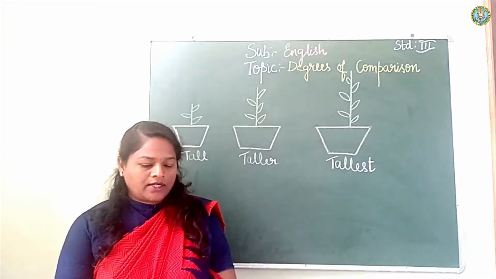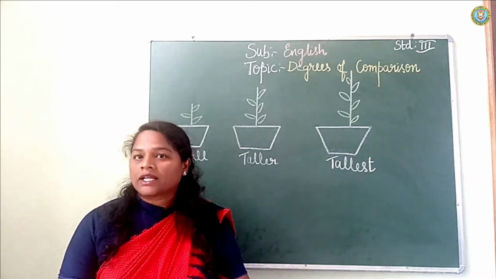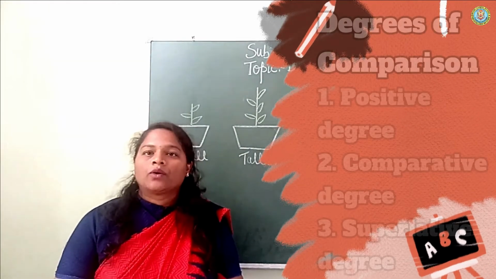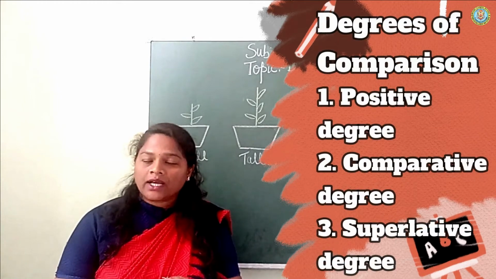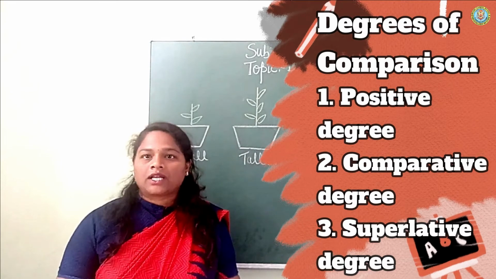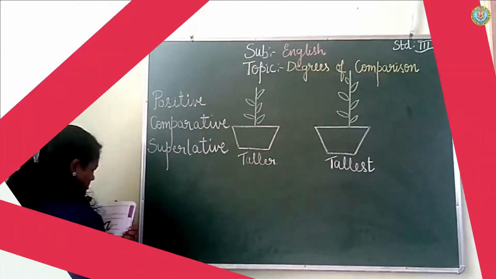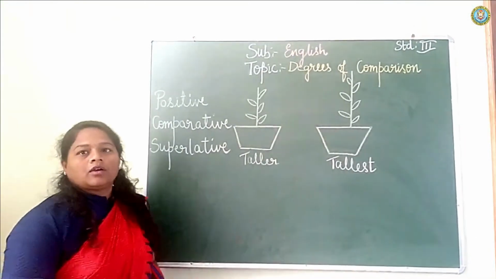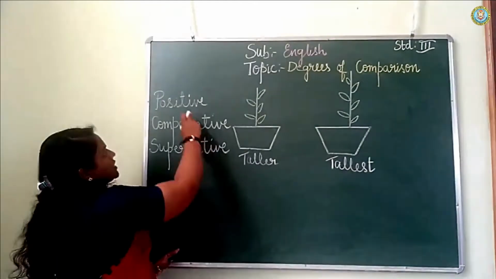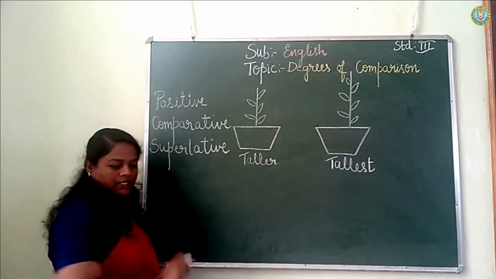Now let us move on to the first degree. There are three types of degrees: positive degree, comparative degree, and superlative degree.